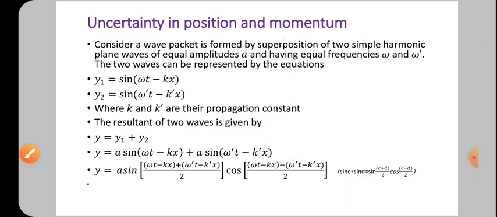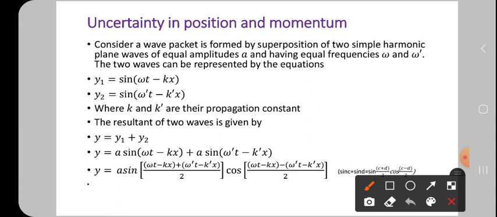So like this the wave packet is formed, having amplitude A, and their frequencies are almost the same, meaning omega is almost equal to omega dash. That is the meaning of this. The displacement of the first wave is y1 equals sine of omega t minus kx, and the displacement of the second wave is y2 equals sine of omega dash t minus k dash x, where k and k dash are their propagation constants.